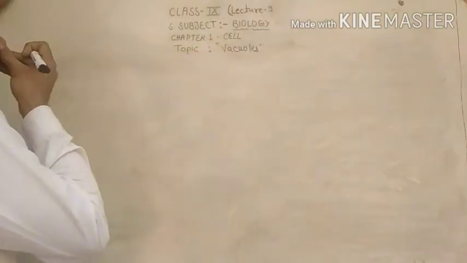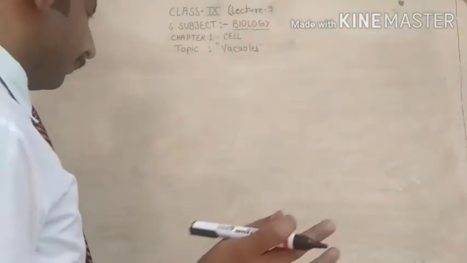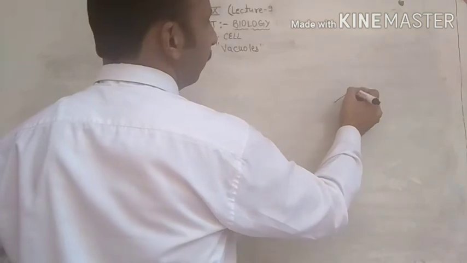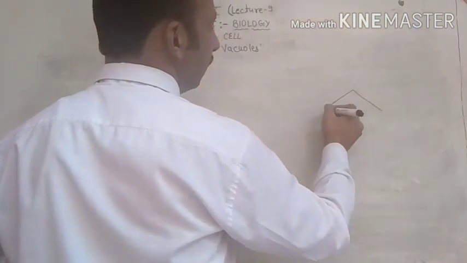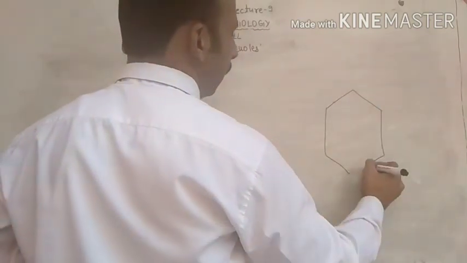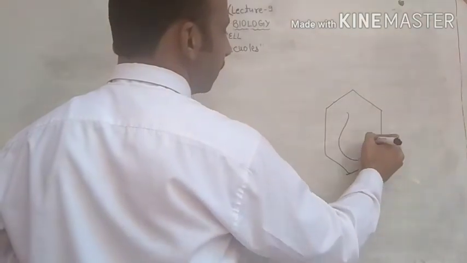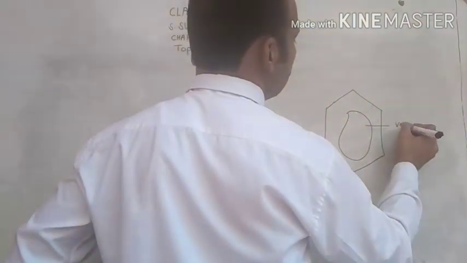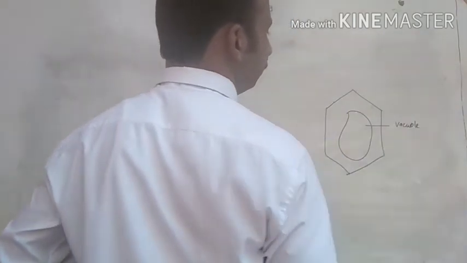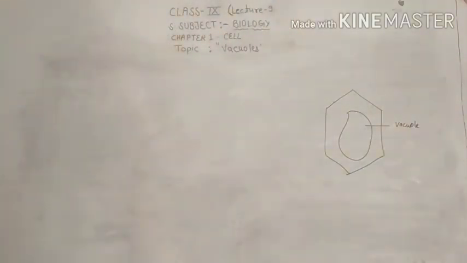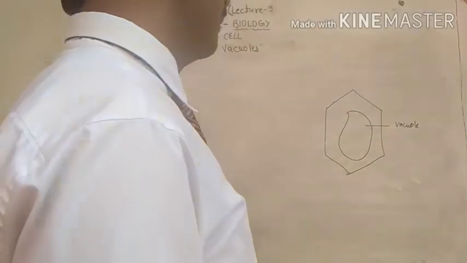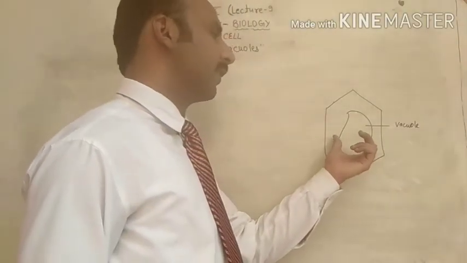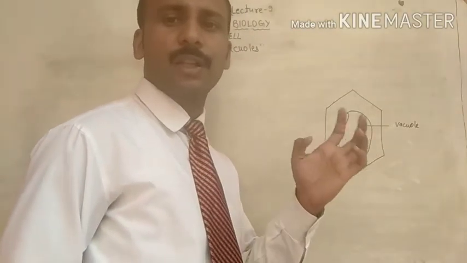If you recall your memory, in the plant cell you have studied a large space in the center of the cell. This is called the vacuole.